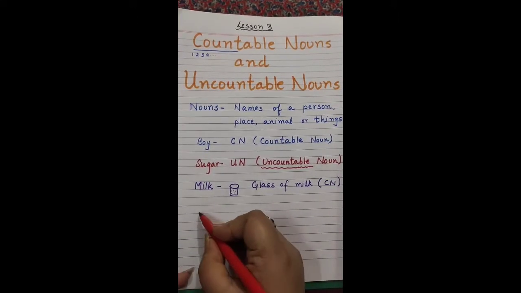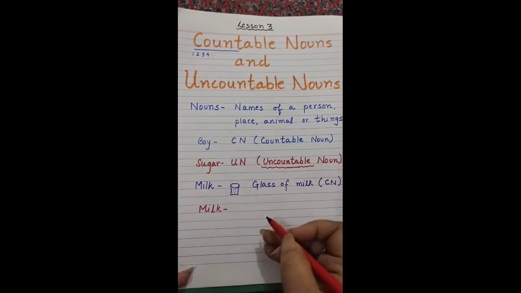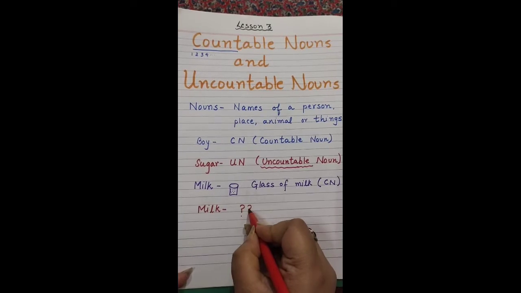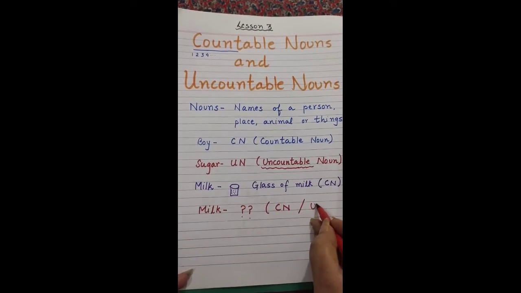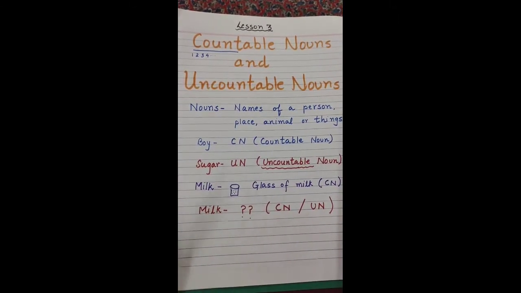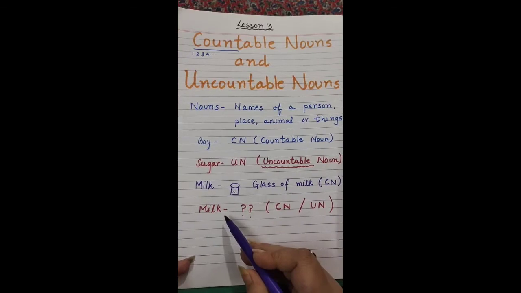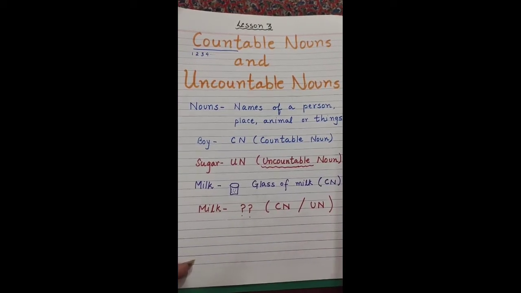But if simply milk is written and you have to identify whether it is a countable noun or an uncountable noun, then what will happen? You measure it. You cannot count it. It is a liquid, isn't it?